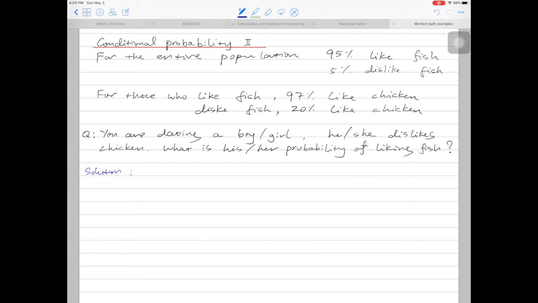Howdy, in this video, we'll give you one more example on the conditional probability. Let's assume this scenario. For the entire population, 95% people like fish and 5% people don't like fish. Then for those who like fish, 97% will also like chicken. For those who don't like fish, 20% chance they will like chicken.